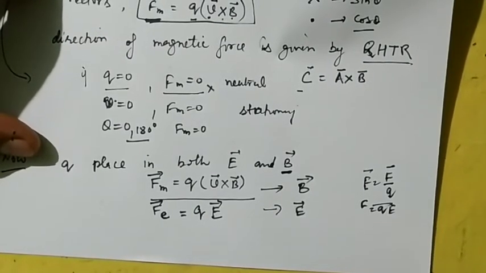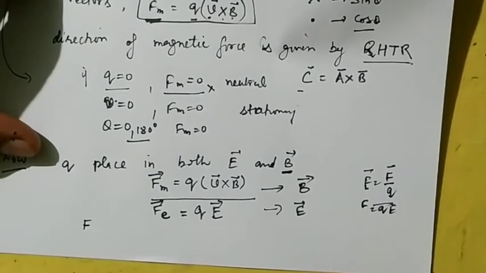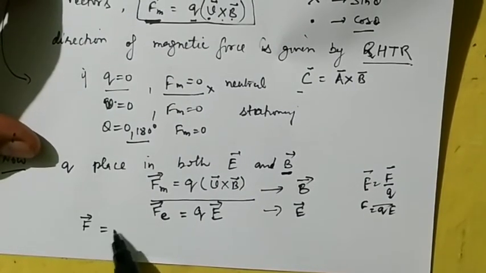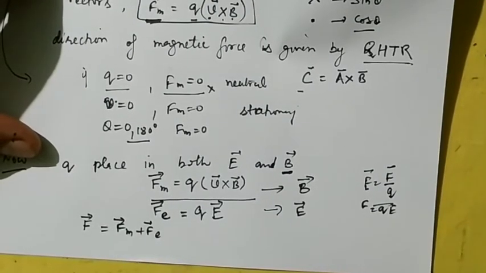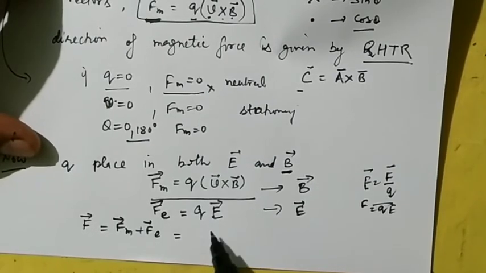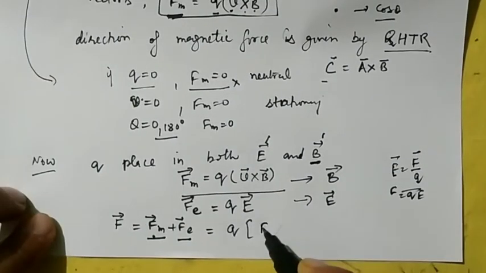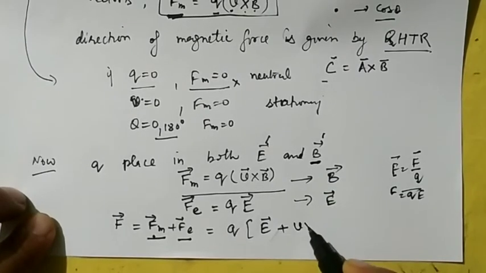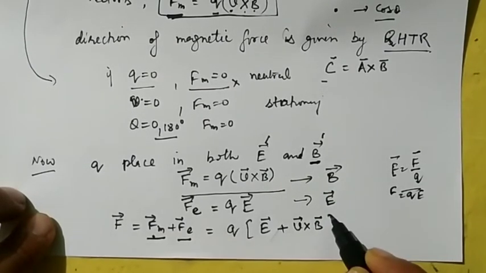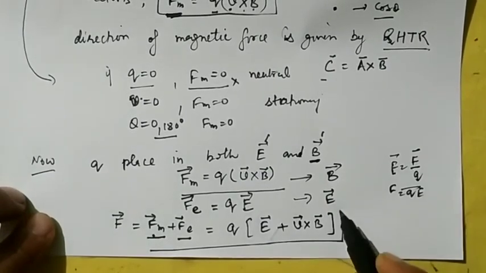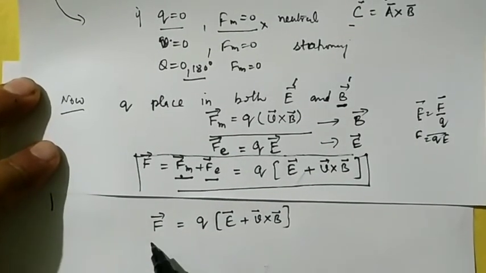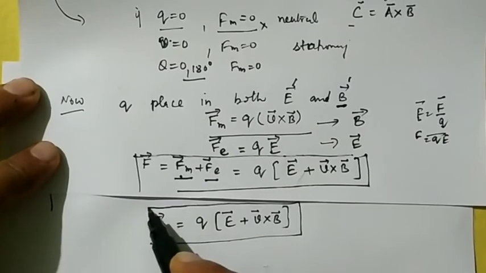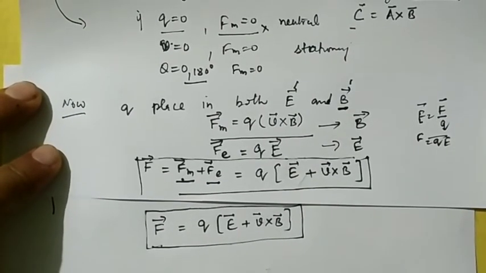So what is the total force experienced by it? Then the total force experienced by it, that is given by the F vector, is equal to magnetic force plus electric force in vector form. So if you solve it, you will find that it is Q into E plus V cross B. Q I had taken common. So this is known as the Lorentz force. So this is your comprehensive formula which tells us the force experienced by a charged particle in both electric field as well as magnetic field.